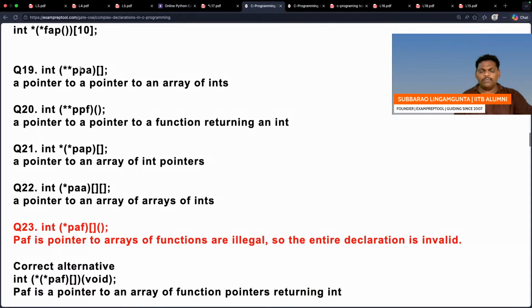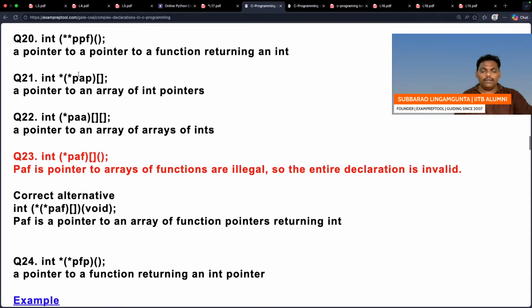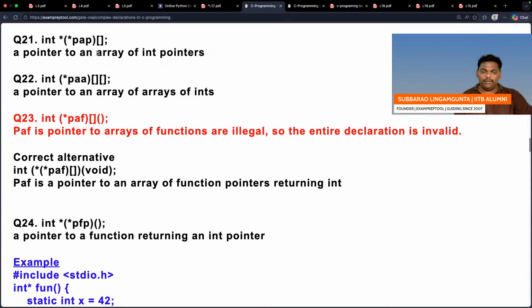Double pointer means simply pointer, a pointer pointing to an array which internally contains integers. That's okay. Question number 20, same. PPF is a pointer pointing to a function which returns an integer. That is also normal.